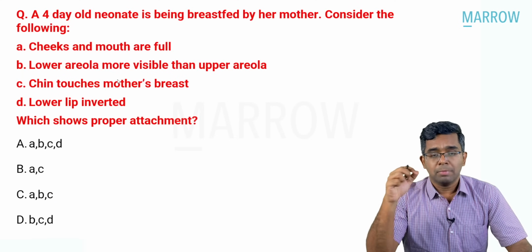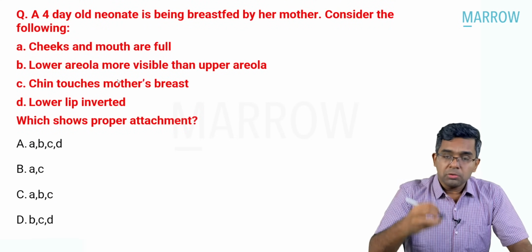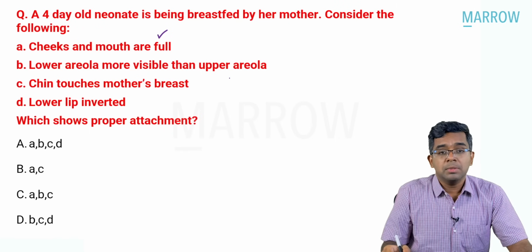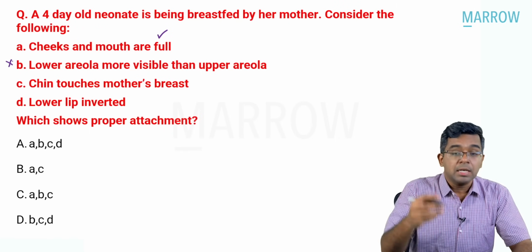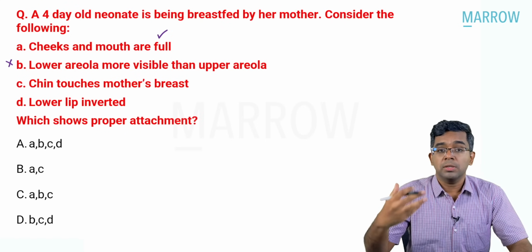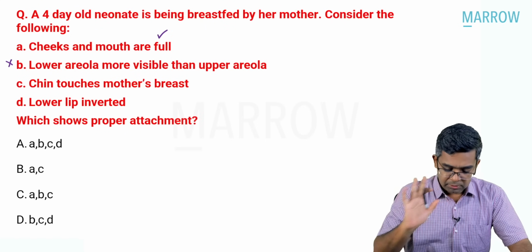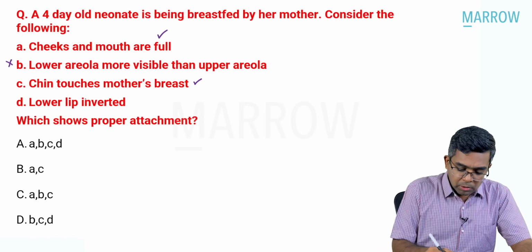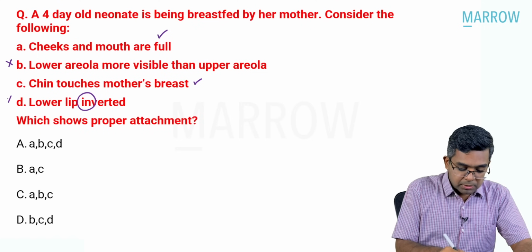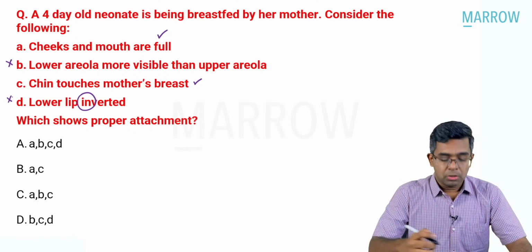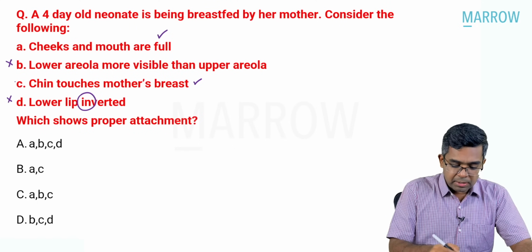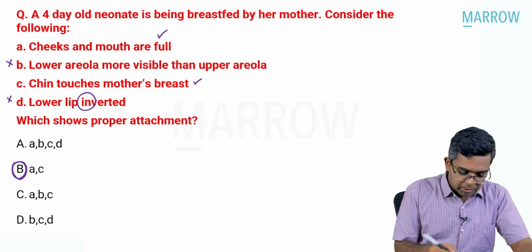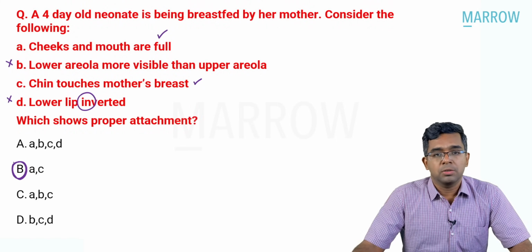So if I take you back to that question, cheeks and mouth are full, it's a sign of good attachment. That is correct. Lower areola more visible than the upper areola. That is wrong. Upper areola more visible than the lower is possible, not the other way. So that is wrong. Chin touches the mother's breast. That is also a correct statement. Lower lip is inverted. That is wrong. The lips always should be everted. So these two are wrong statements. So what are the correct statements? A and C are the correct statements. So option B will be the answer for this particular question.